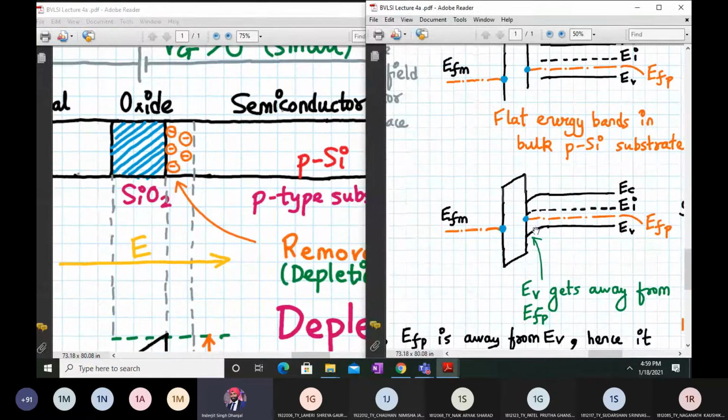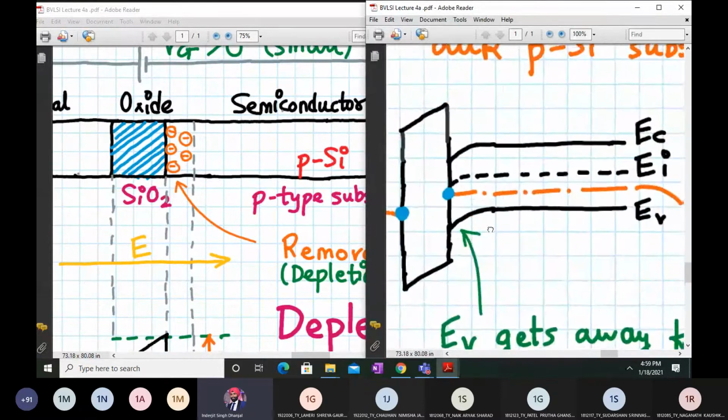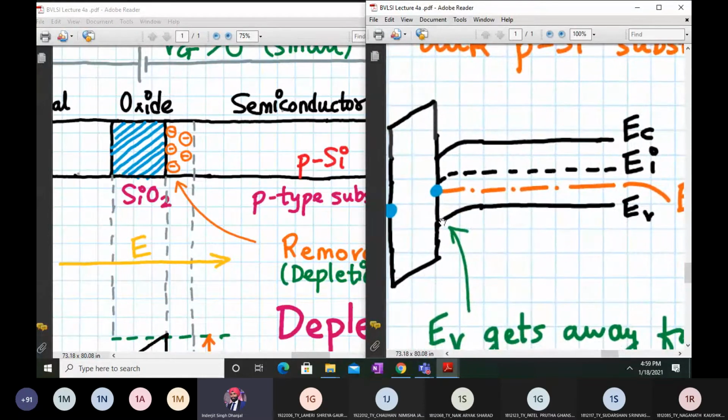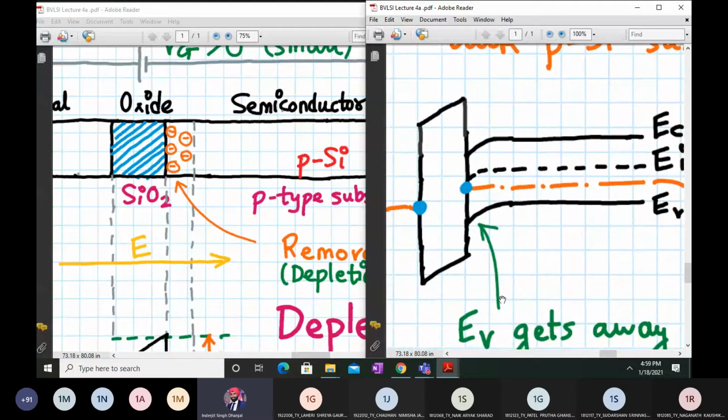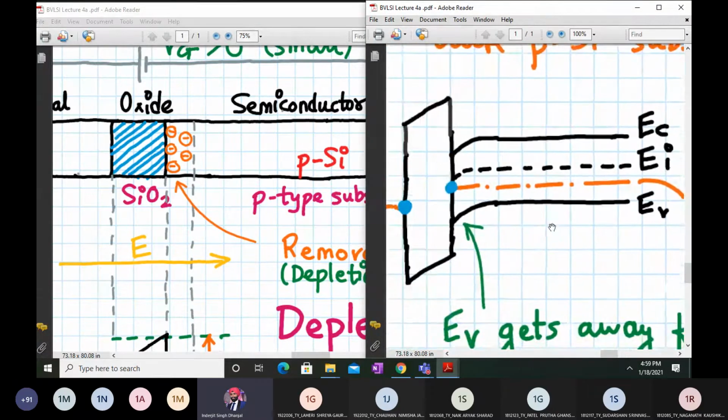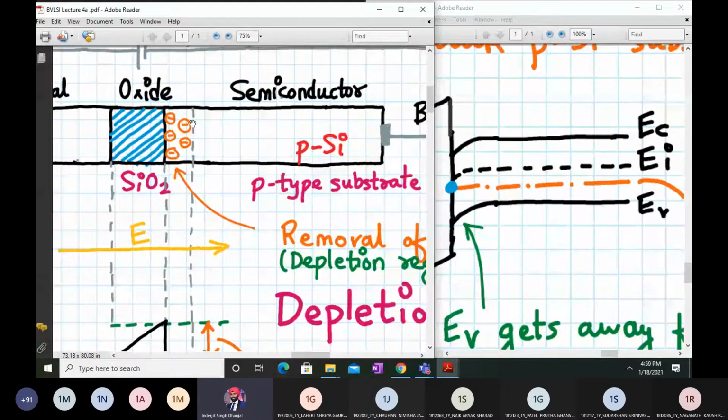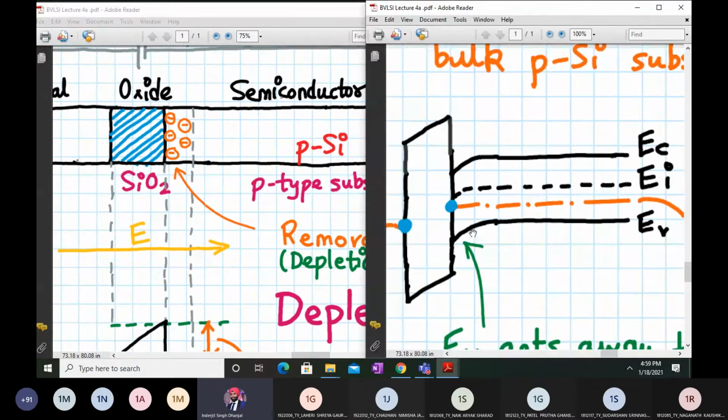So what will happen is it is indicated by this. If EV is farther away from EFP, it indicates that it's a less p-type material. And EI is closer to EFP, EC is becoming closer to it. That means it's looking like a negatively charged region, which is filled with immobile ions. The other way of saying it is less p-type. It can only happen if we move EV away. That's why the bending happens downwards over here.